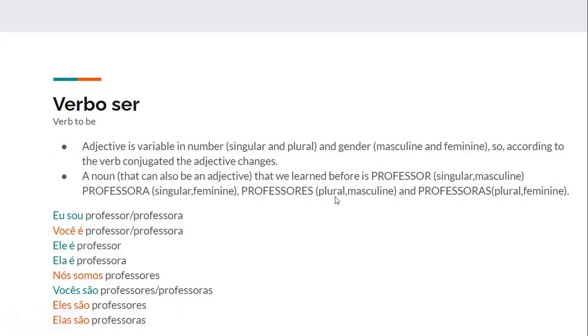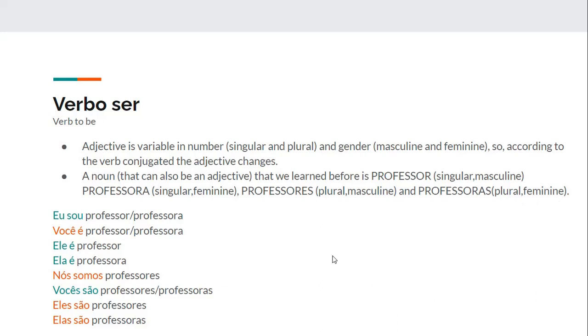Professores for plural and masculine, and remember that I said that eles is used for a group of boys, so that's why boys, masculine, professores. Elas são professoras, they are teachers. Elas, they, but feminine, so a group of girls. Elas são professoras, professoras plural and feminine.